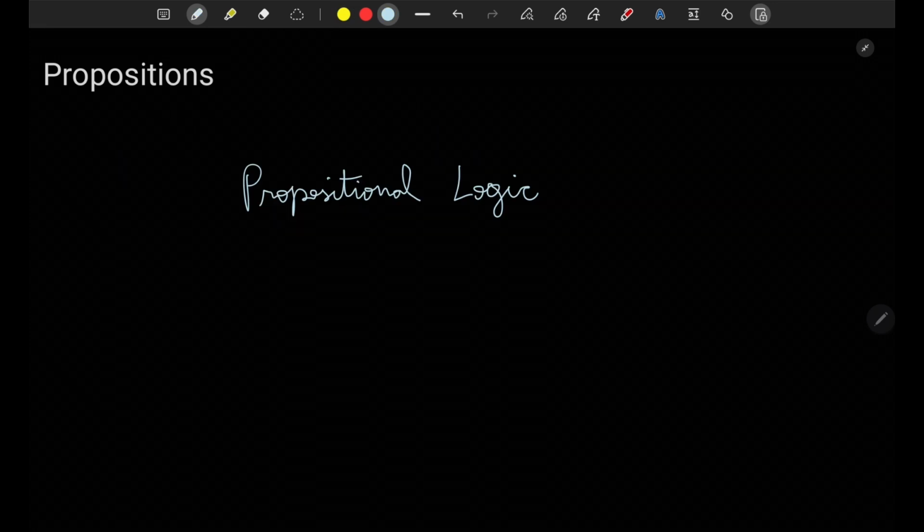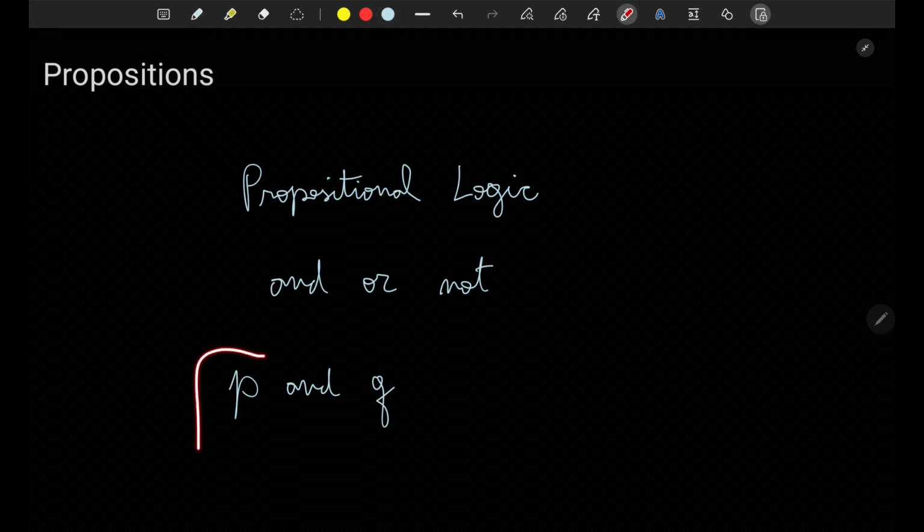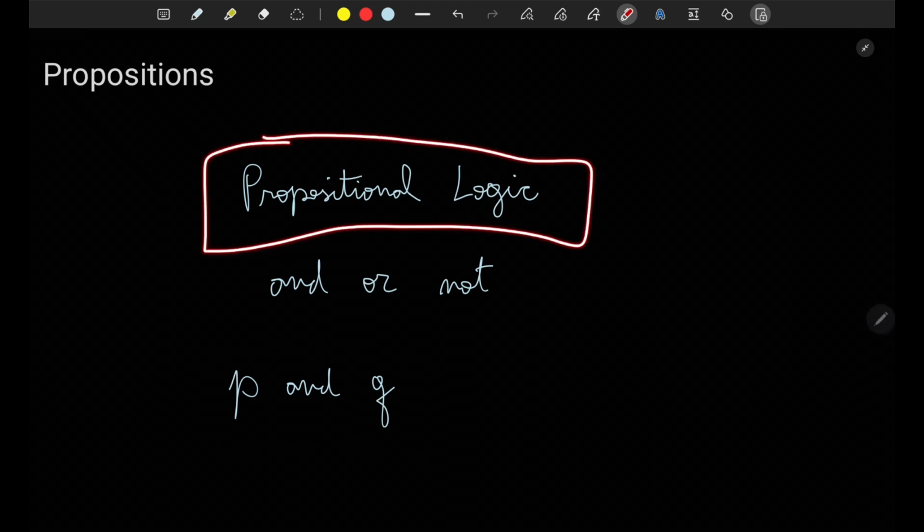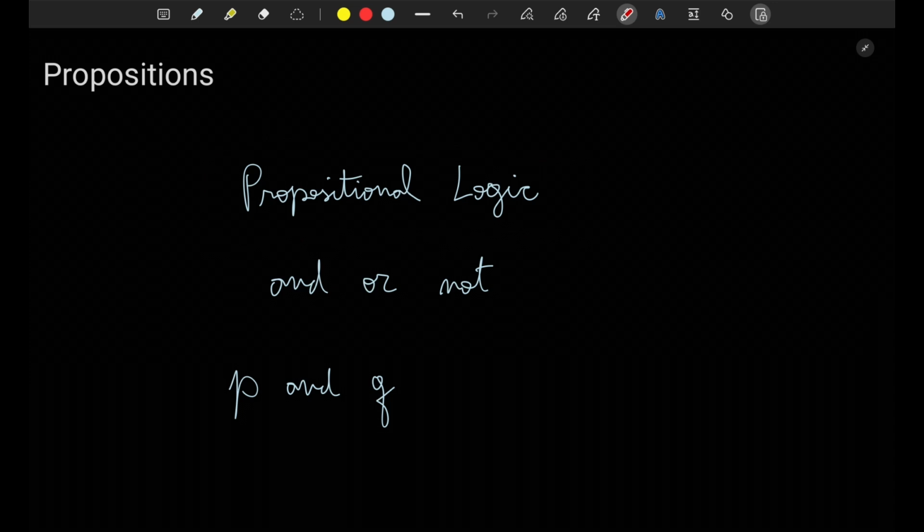So as a final thought, what is propositional logic? Well, propositional logic is the branch of logic that studies how we can combine propositions using words like and, or, not. And then we have, for instance, proposition P and proposition Q. This combination through logical connectives can also be evaluated to true or false. And propositional logic is the branch of logic that studies this kind of proposition combination.